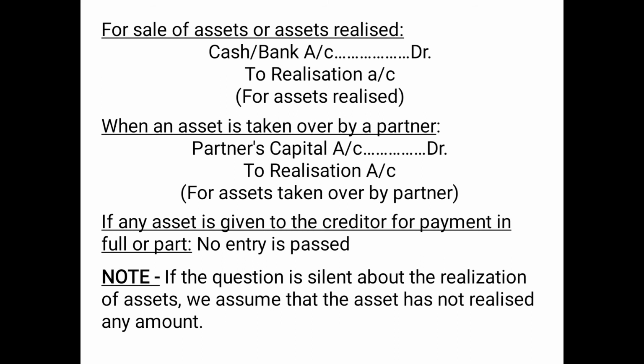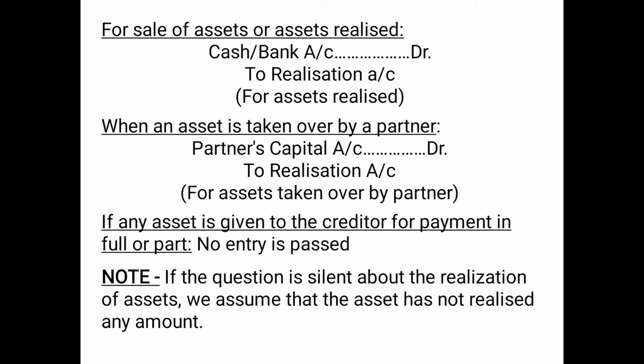Then for sale of assets or assets realized. So whenever the assets have been sold off and the money is realized, obviously money is coming in, so we will debit cash or bank account. And since now asset doesn't exist because it is already transferred to realization account, so in place of asset we will credit realization account. So the entry for sale of asset will be cash or bank account debited to realization account.